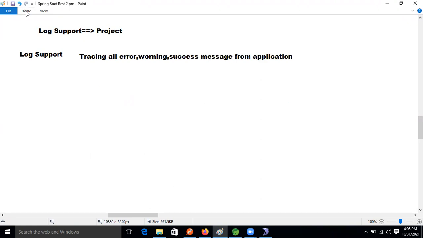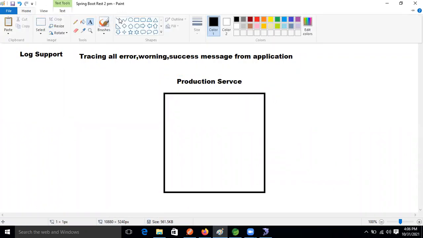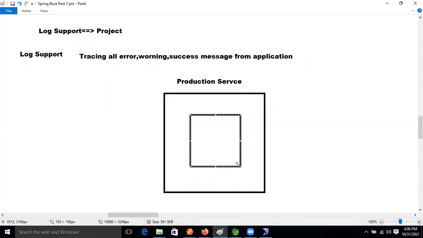Just think about that. If our application is there, this is the server, guys. This is nothing but the production server. In this server, what we are doing now? Our application is deployed, guys. This is our application now.